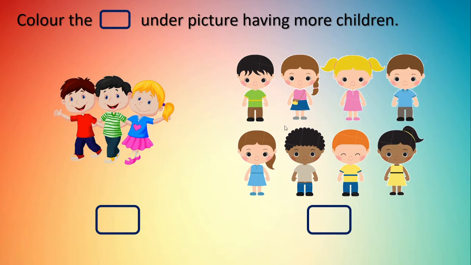Isn't it? The question is color the box under picture having more children. Yes, you know now what is the meaning of more. More means बहुत सारे. Right? So, which group has more children? Yes, very good. The second group has more children. So, let us color the box under the second group to show more children. Right?